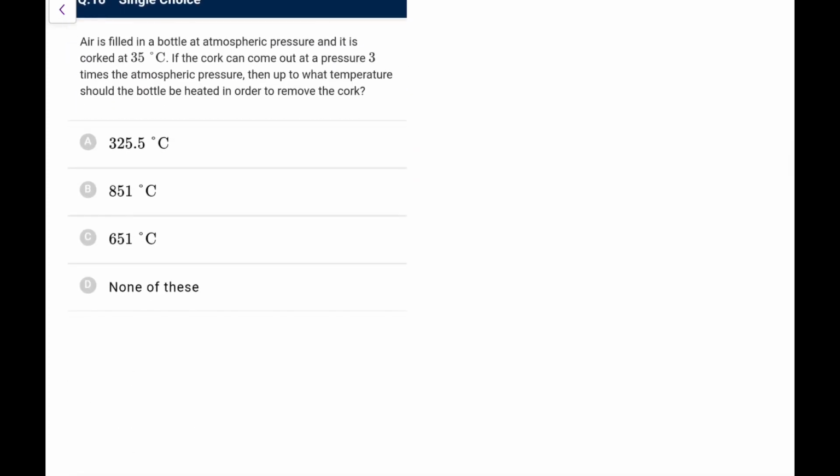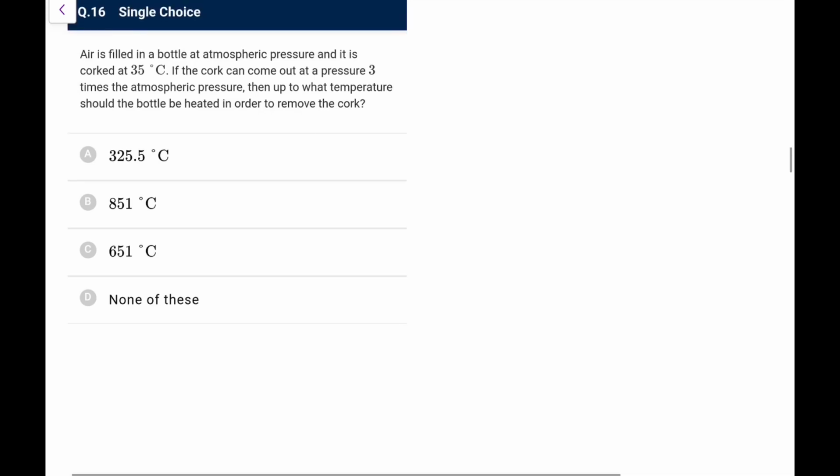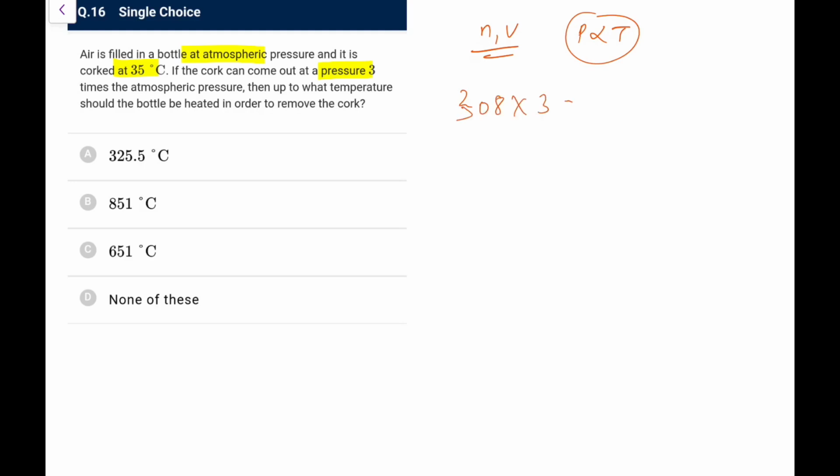Next, air is filled in a bottle at atmospheric pressure and it is corked at 35 degrees. The cork can come out at a pressure 3 times the atmospheric pressure. Then up to what temperature should the bottle be heated? I am assuming the bottle volume remains the same and the amount remains the same, so n and V are same, so P is proportional to T. So for P to become 3 times, temperature should become 3 times. 35 degrees means 273 plus 35 is 308, into 3.